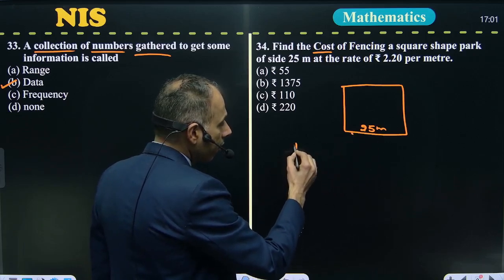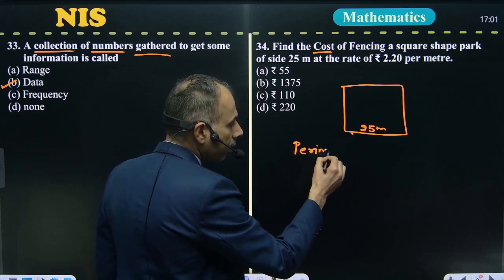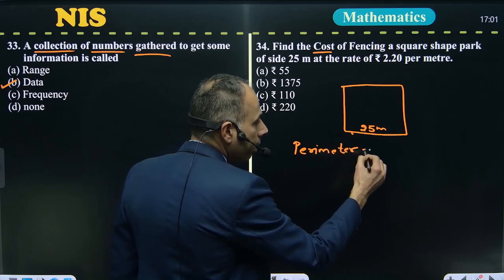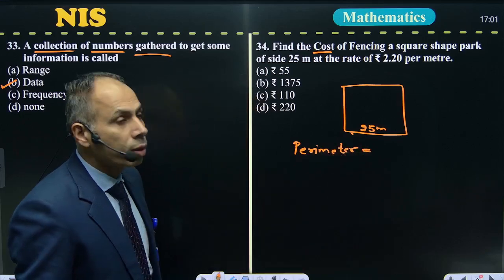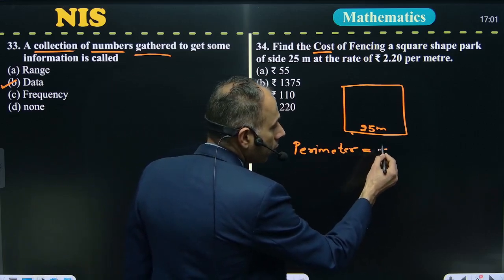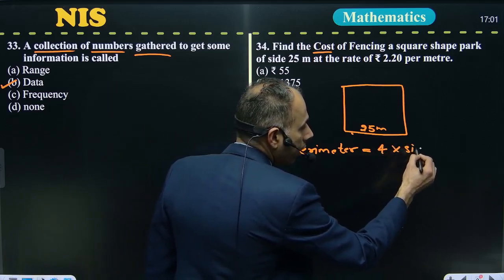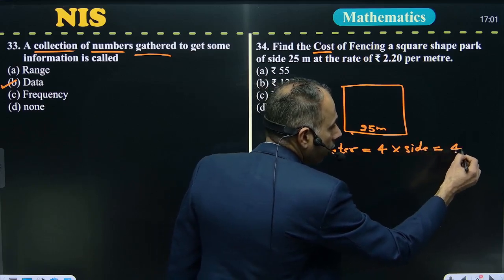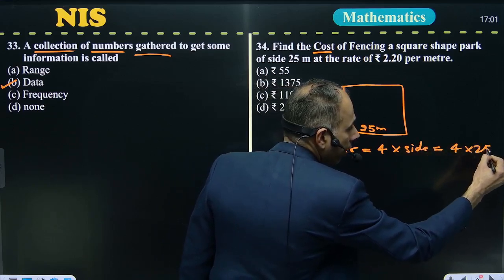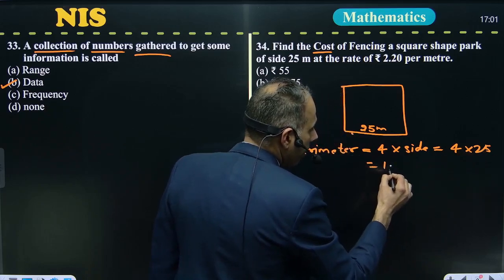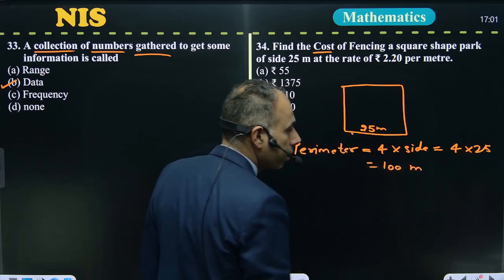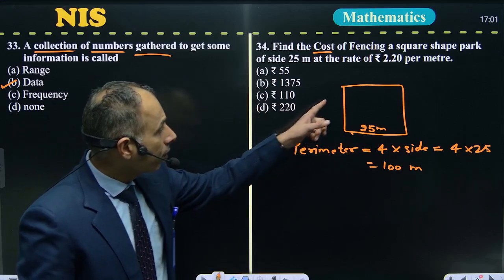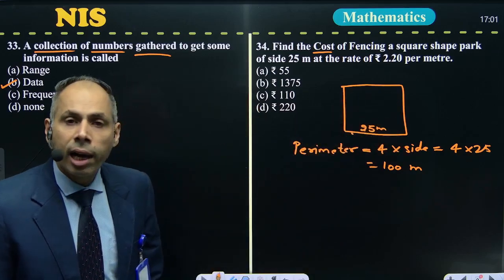So firstly find out its perimeter. The formula of perimeter of a square is 4 into side, that is 4 multiply 25. So the perimeter is equal to 100 meter.